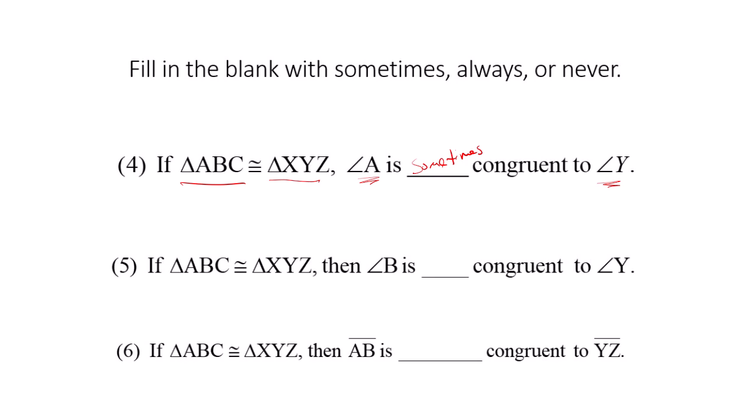Number five, same congruent statement, then angle B is congruent to angle Y. B and Y are both in the middle, therefore they're always congruent, right? Based on that congruent statement. So that's an always. And then number six, same congruent statement, side AB is congruent to side YZ. So AB are the first two, YZ are the last two. So not necessarily, right? They could be congruent, but not always. So sometimes on that one.